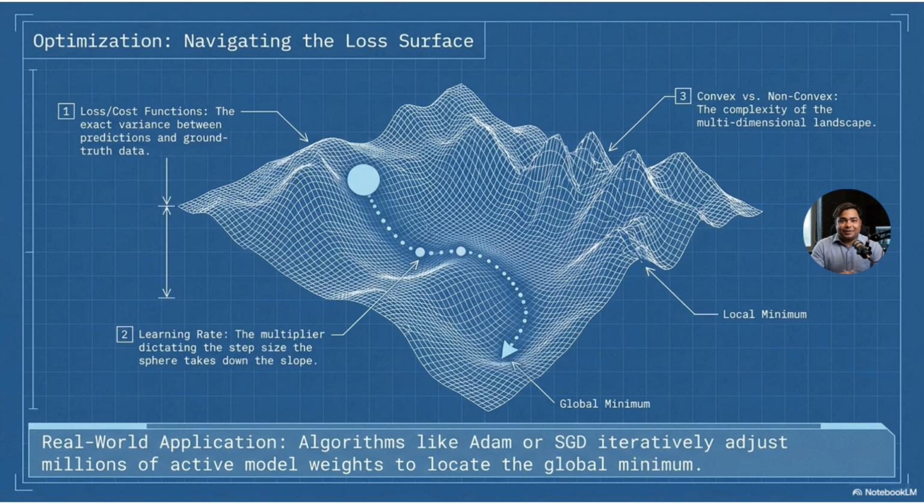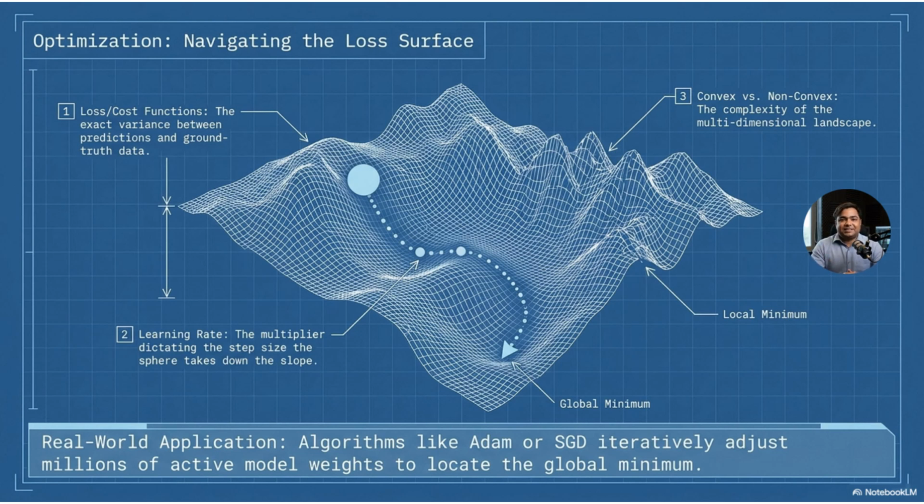But in real deep learning, the loss surface is very complex. It may contain many hills, valleys, flat regions, and local minima. A local minimum is a point that looks like the lowest point nearby, but it may not be the best point overall. Optimizing algorithms help the model move through this complex surface.